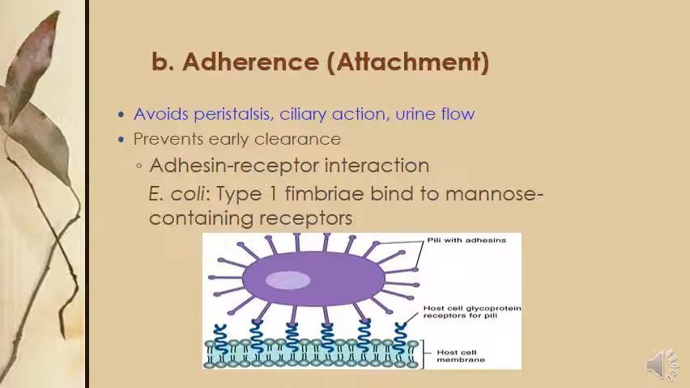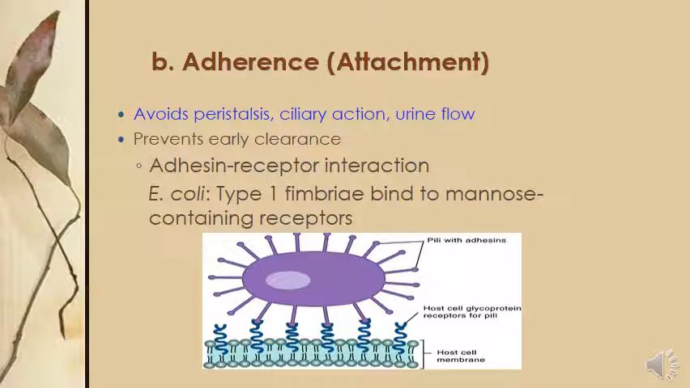Body fluids like urine flow, peristalsis, and ciliary action, which means sputum formation, are involved in the early clearance of bacteria. They inhibit the attachment of bacteria with human tissue. So when bacteria escape from these fluids and attach to the cells, then disease will develop.